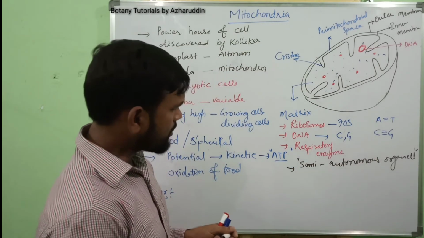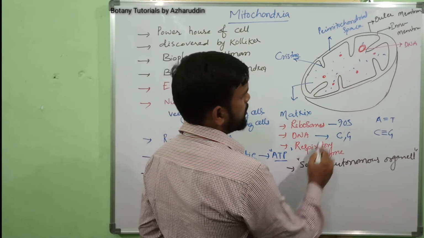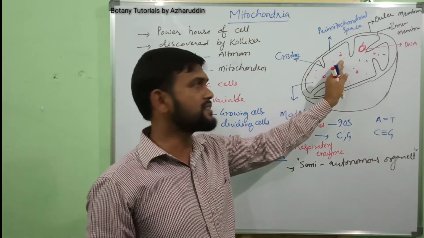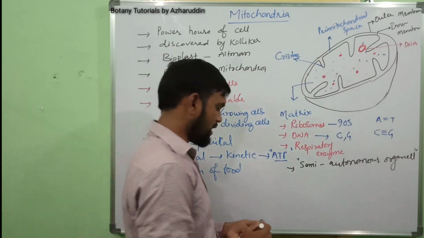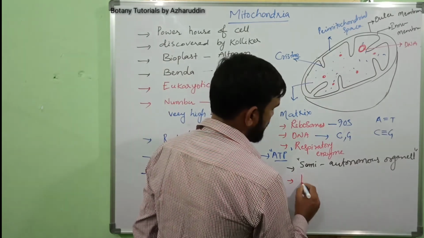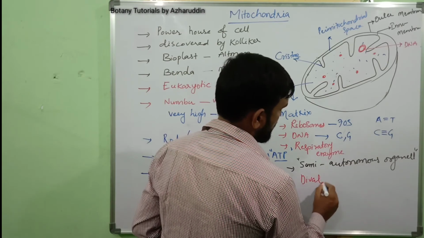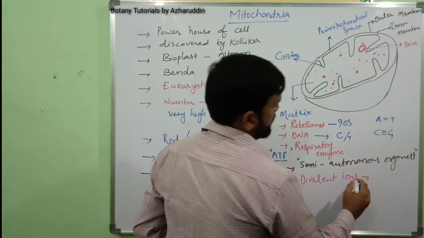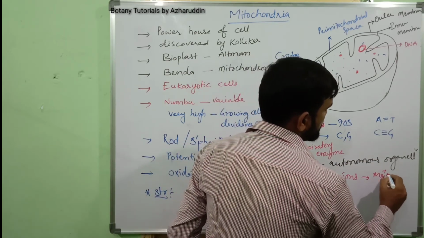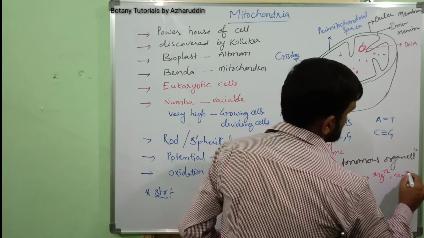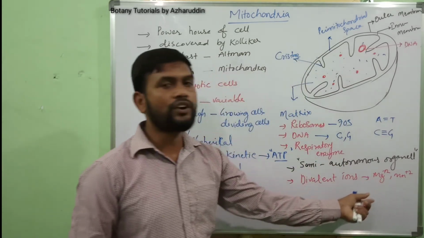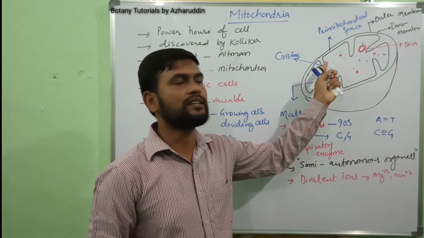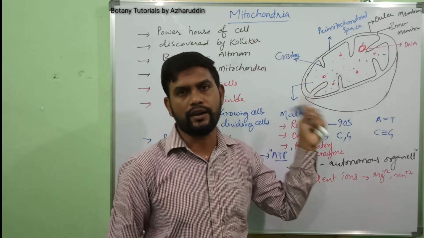Next, coming to respiratory enzymes, all the respiratory enzymes are present in the matrix, and divalent ions are present in the matrix. What are the divalent ions? Magnesium, manganese, etc. They are required for the activation of enzymes.